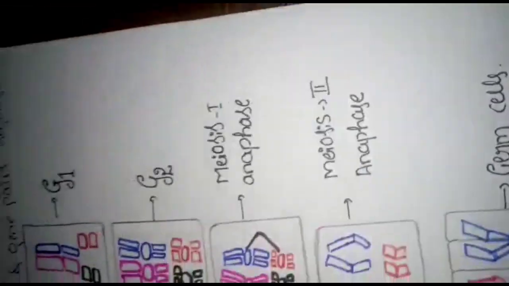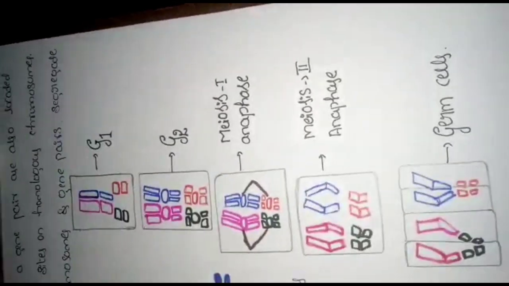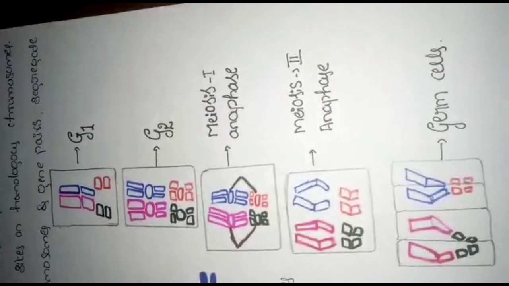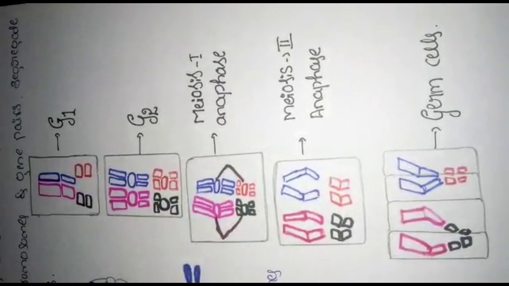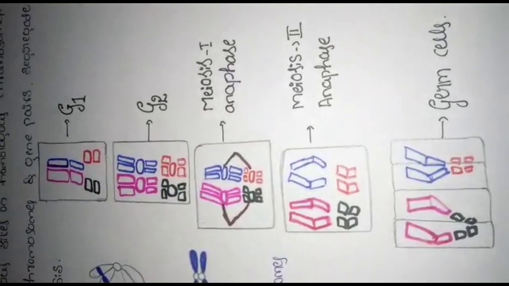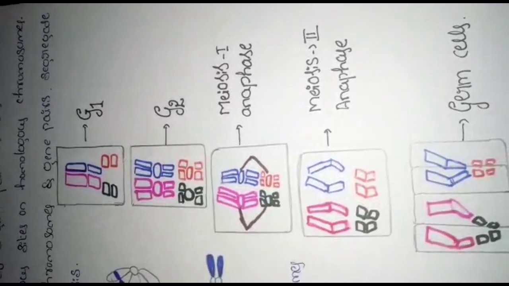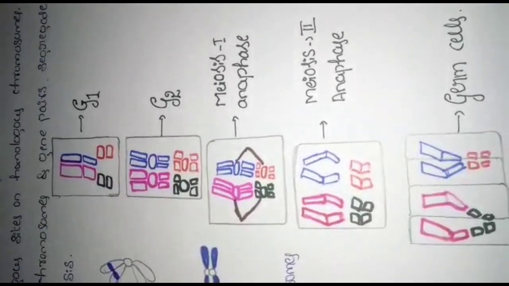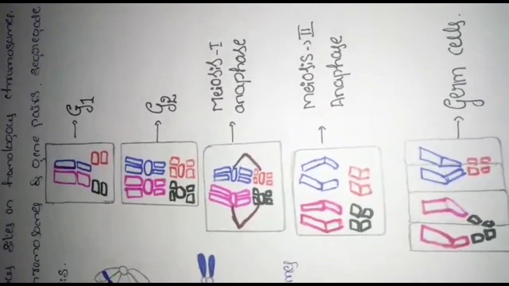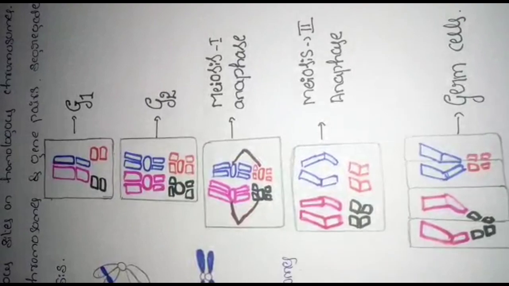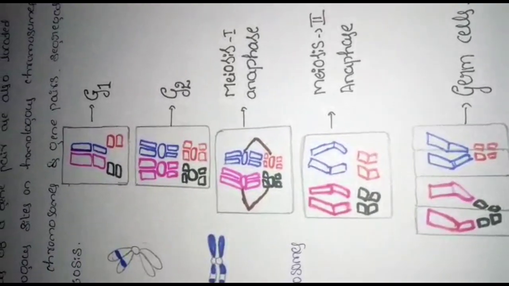This is a picture of meiosis and germ cell formation in a cell with 4 chromosomes, showing how the chromosomes are distributed during meiosis. Already you know cell division has different phases such as the G1 phase, G2 phase, synthetic phase, and the mitosis and meiosis processes.